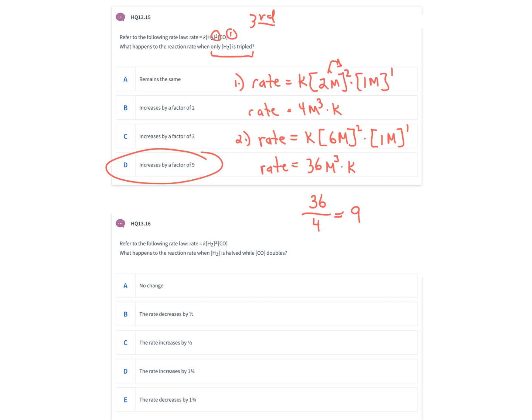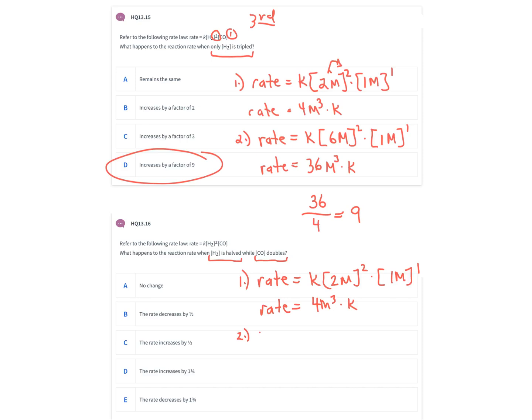So for the first one, we can use the same concentrations that we did above. Say that the rate equals the rate constant times the concentration of hydrogen, and we'll just say that's 2 molar squared times the concentration of carbon monoxide, 1 molar to the first. So as we saw above, the rate for that would be 4 molar cubed times K. All right, now we need to cut the concentration of hydrogen in half and double the concentration of carbon monoxide.